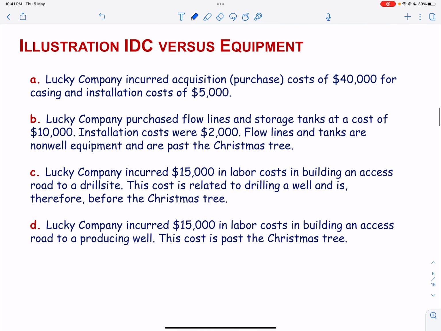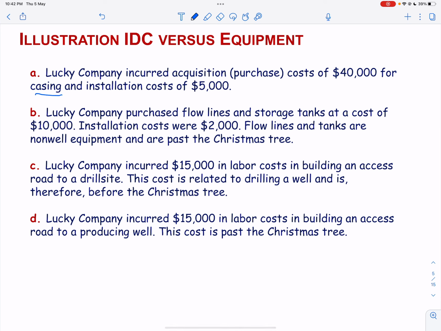Let us look into an example now regarding intangible drilling cost versus equipment. Lucky Company incurred acquisition or purchase cost of 40,000 for casing and installation cost of 5,000. Now casing is subsurface well equipment and is therefore before the Christmas tree. So the intangible drilling cost will be 5,000, the installation cost, and 40,000 is the purchase cost for equipment.